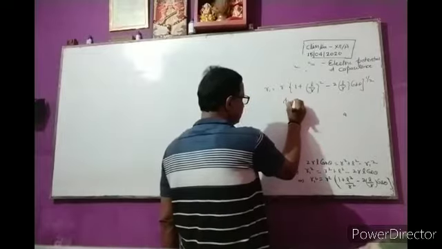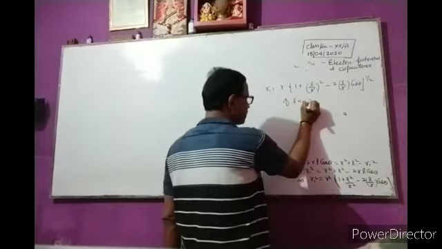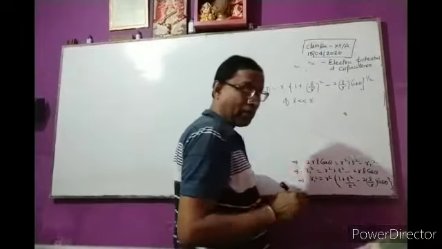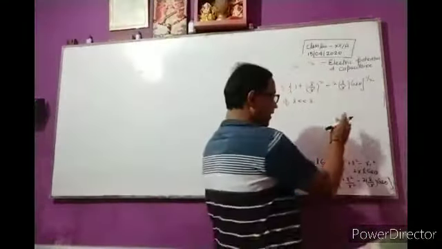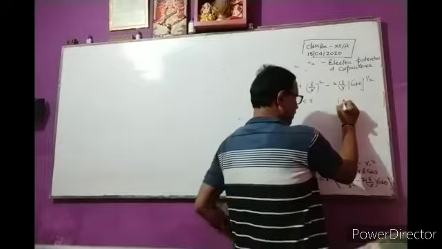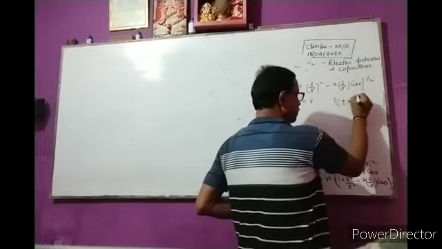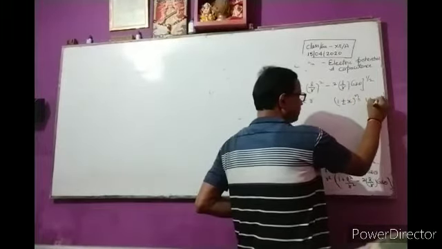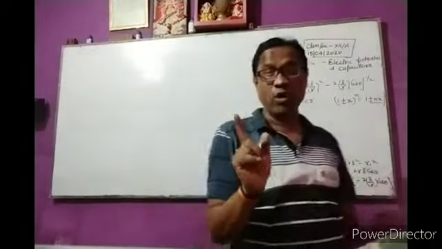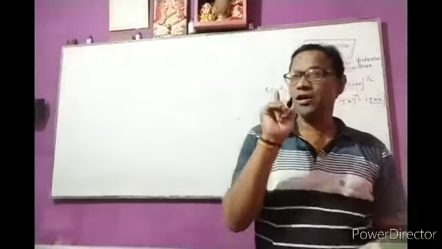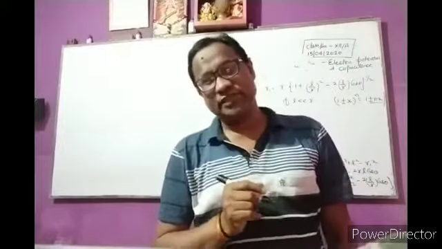If l is very less than r, apply binomial expansion. We know that (1 plus or minus x) to the power n is equal to 1 plus or minus nx, if x is very small, neglecting the higher powers of x.